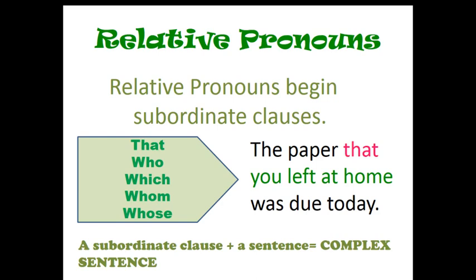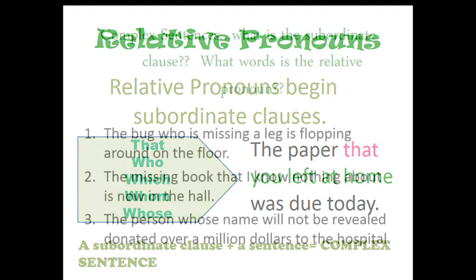Now you can say it is a complex sentence, a sentence with a subordinate clause. For example, the paper that you left at home was due today. Here the subordinate clause begins with the conjunction that, and here that is a relative pronoun. So relative pronouns can be identified within a complex sentence.